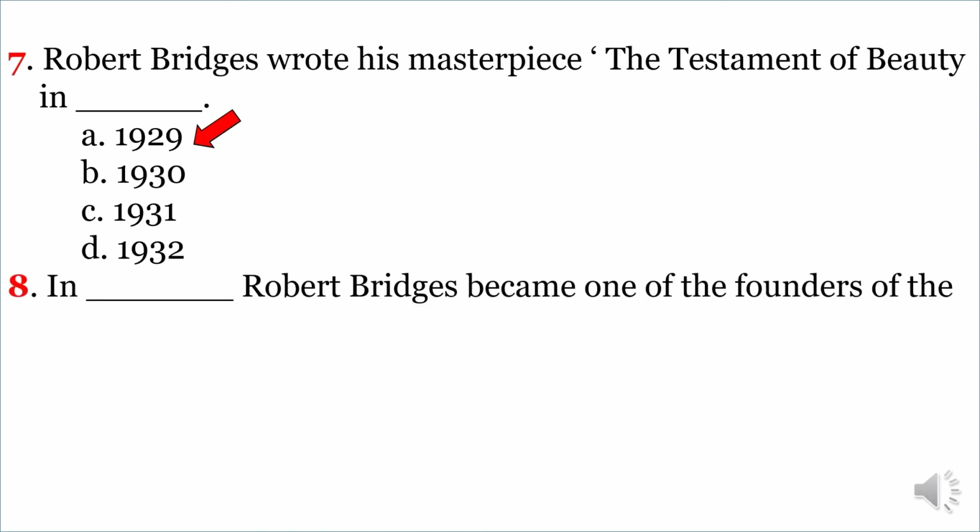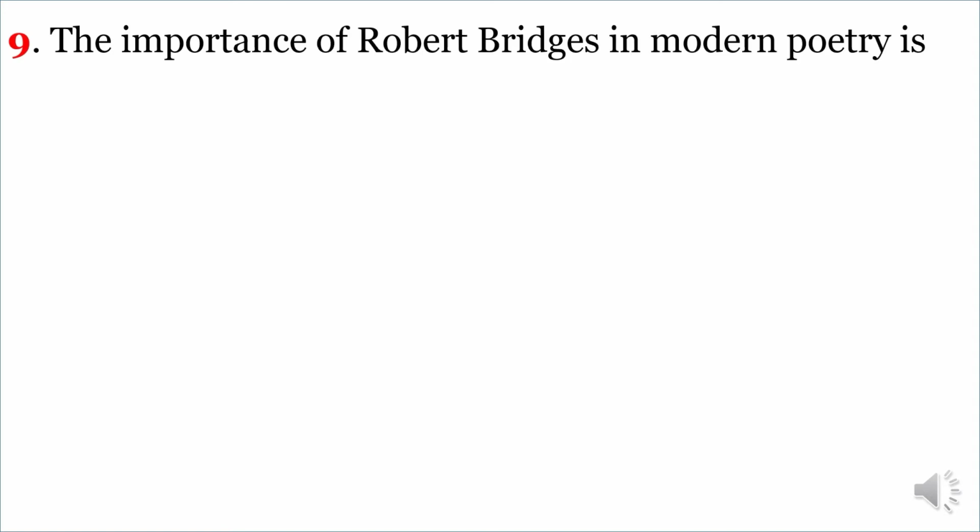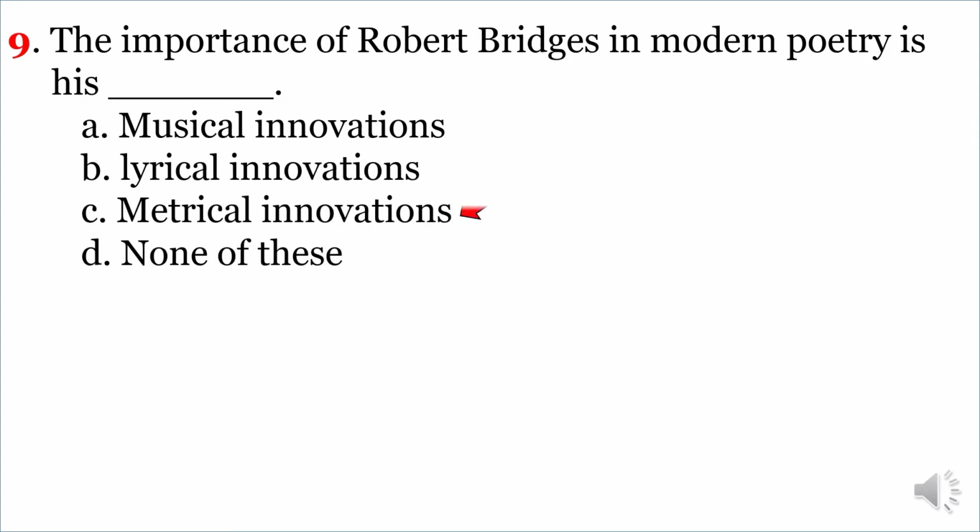1929. In dash, Robert Bridges became one of the founders of the Society for Pure English. The correct option is C. 1913. Another very important question. The importance of Robert Bridges in modern poetry is his dash. The correct option is C.